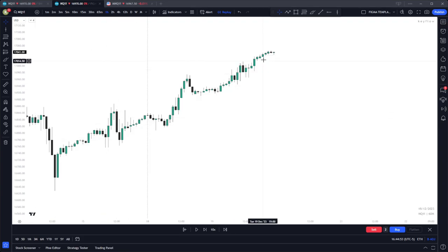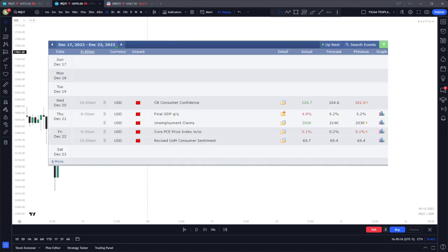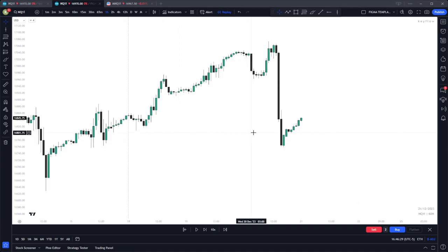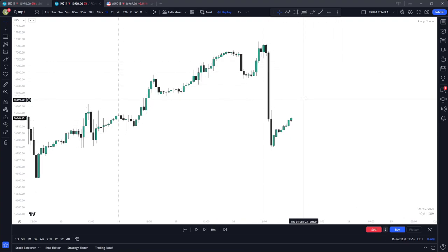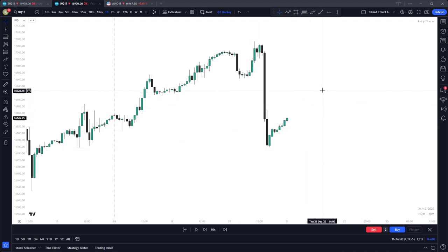So now we have Monday and Tuesday's trading sessions. Now we can look back at the economic calendar to see if we have any high impact news on Wednesday. On Wednesday, we do have high impact news, as you can see here, but it is only at 10 a.m. So Wednesday becomes another non-trading day. Now, if we look at the economic calendar, we have high impact news at 8:30 on Thursday. So Thursday becomes our first trading day of the week. And now that we have Monday through Wednesday's sessions, the only thing left is to go to a 4-hour time frame or higher to determine where price bounces out of.